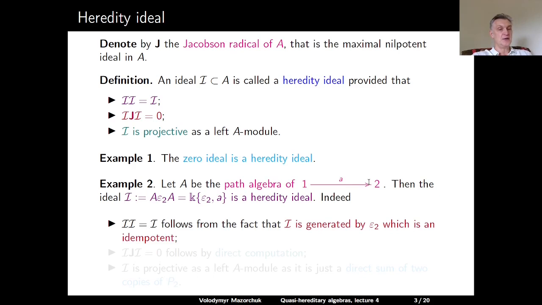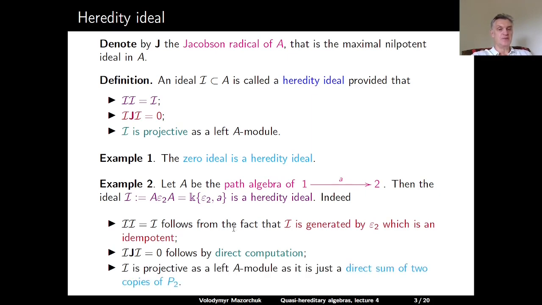Indeed, I squared is equal to I because I is generated by an idempotent. So it is generated by the element epsilon 2, and this element is an idempotent. Next, I times the Jacobson radical, which consists just of the element a, times I is equal to 0. This one can check by direct computation. The point is that a times a is 0, and a after epsilon 2 is also 0. So this product is 0.